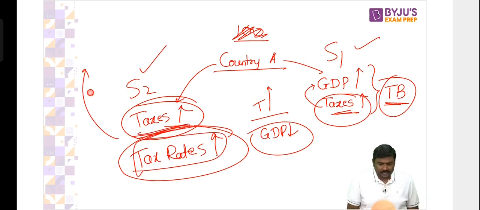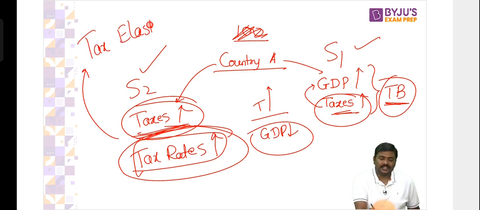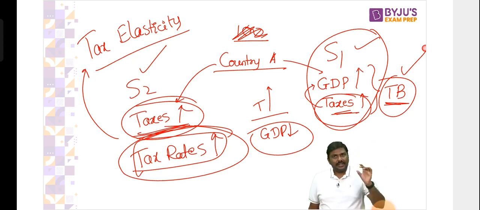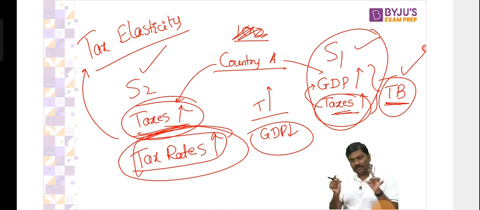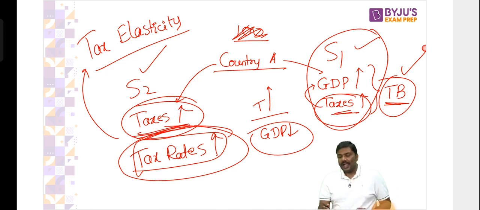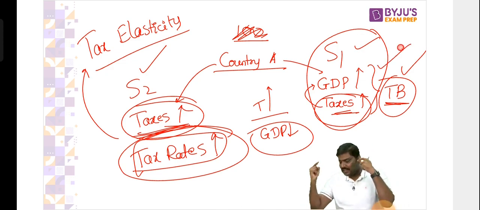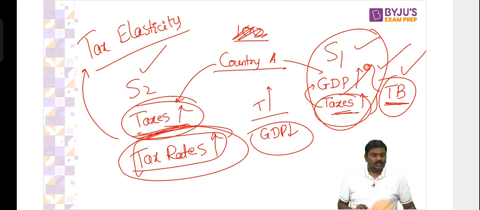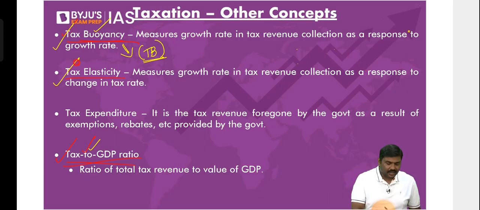Remember, this is called tax elasticity, and this is referred to as tax buoyancy. Have you understood the differences here? Tax elasticity simply means the change in the tax revenue collection because of change in the tax rate. And tax buoyancy simply means the change in the tax revenue collection because of change in the GDP. Both are different, don't get confused. So let me go back to the original slide here: tax buoyancy, tax elasticity, tax to GDP ratio.